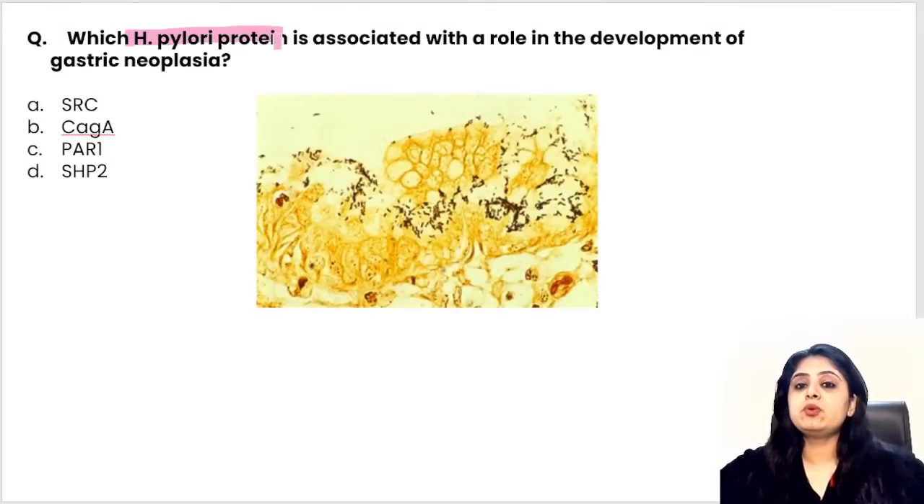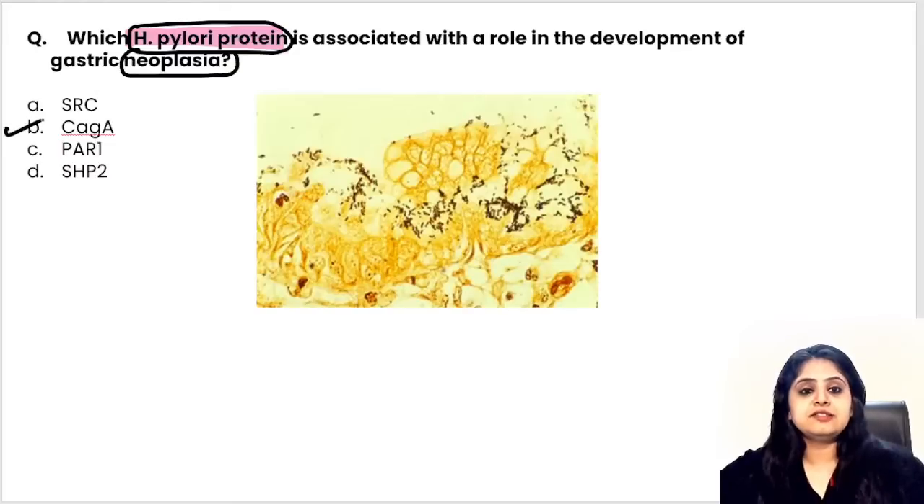Which H. pylori protein is associated with a role in the development of gastric neoplasia? Again, very, very important. This question is for FMGE and for NEET. I'll tell you the variation. First, the answer for H. pylori: how does H. pylori cause cancers? The answer is CagA. So guys, first listen to questions which are applicable to all exams.